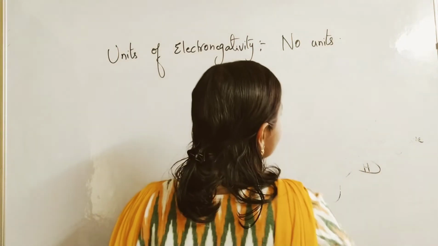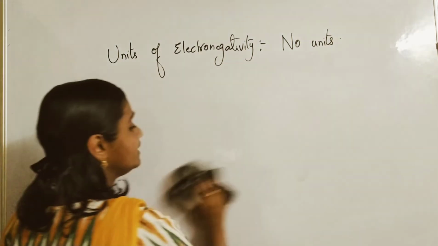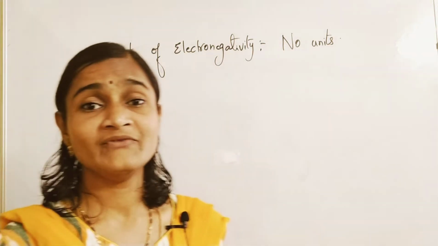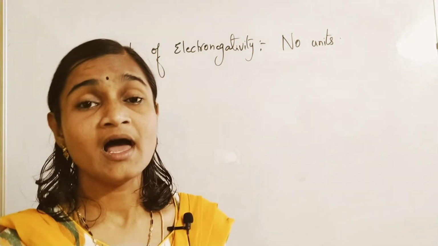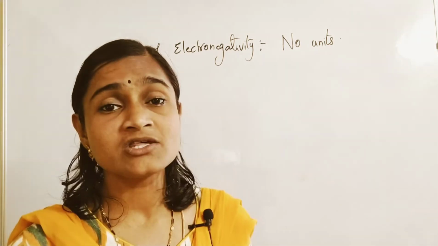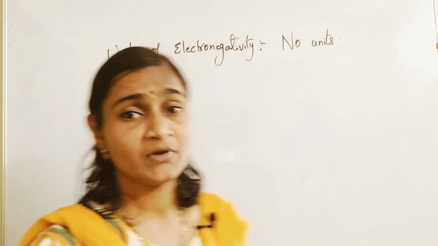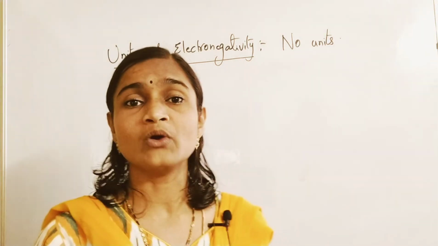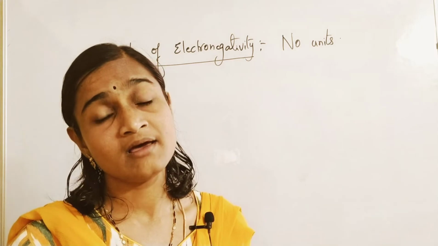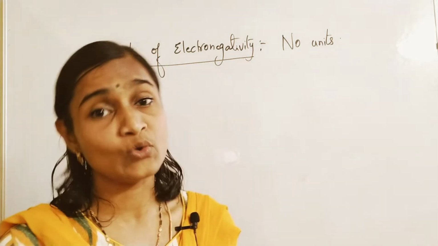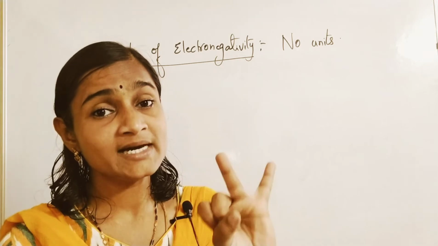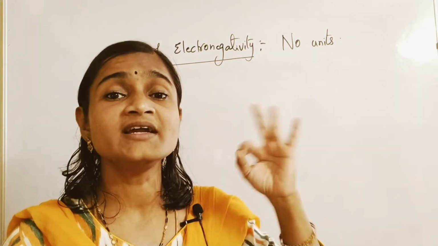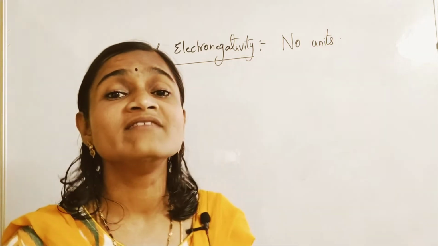Next, there is one important scientist named Linus Pauling, a very well-known scientist. Linus Pauling formulated one scale to measure the electronegativities of elements. There are actually different scales. Not only Linus Pauling, even other scientists, like Mulliken and Allred-Rochow. Pauling, Mulliken and Allred-Rochow, three scientists designed three different scales to measure electronegativity of elements.